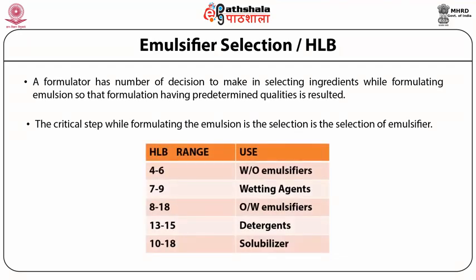When we talk of the HLB of the various surfactants, in the range 4 to 6, they are water in oil emulsifiers. In the range 7 to 9, they are wetting agents. In the range 8 to 18, they are oil in water emulsifiers. 13 to 15, they are detergents. And 10 to 18, solubilizers. And the HLB value of various surfactants like sorbitan trioleate is something like 1.8.